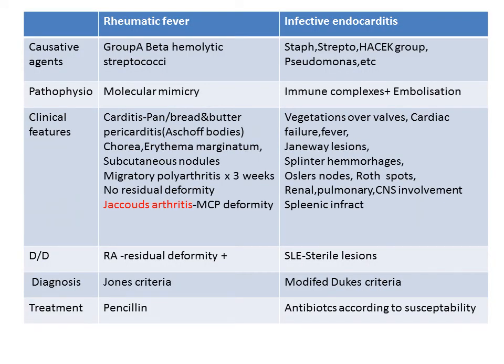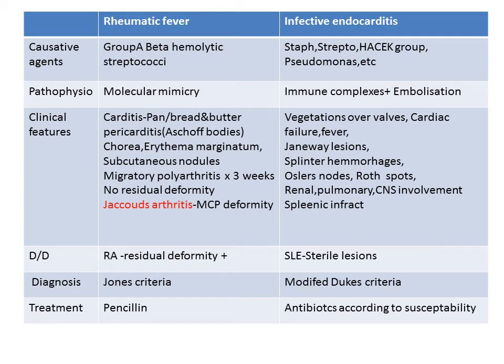So other infectious mimics of rheumatic diseases include rheumatic fever, which we especially have to differentiate from rheumatoid arthritis, and also infective endocarditis, where we can see different rashes and lesions that should be differentiated from SLE and other systemic sclerosis disorders. Rheumatic fever is caused by group A beta hemolytic streptococci, where the pathophysiology is secondary to molecular mimicry.